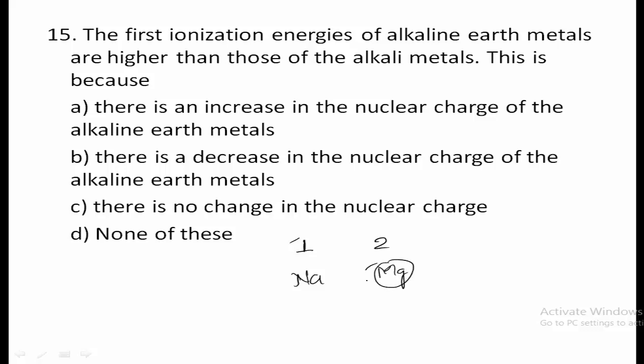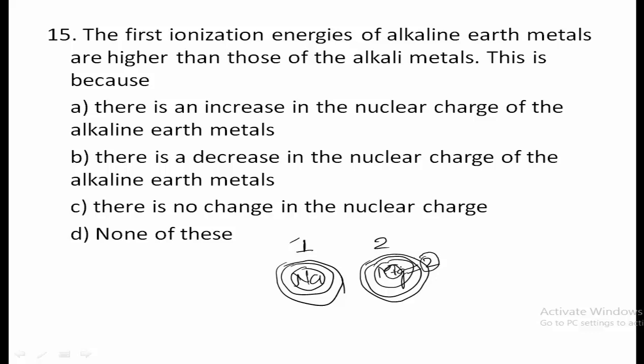Here in magnesium, in the outermost shell, 2 electrons are there, and in sodium, in the outermost shell, 1 electron is present. When the number of electrons increases in the outermost shell, the negative charge increases, and the nucleus has positive charge.